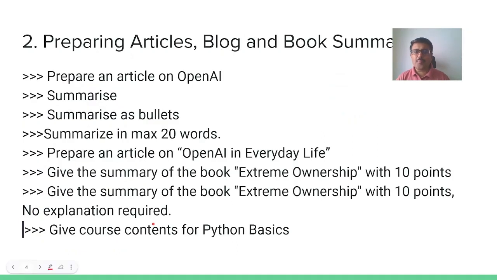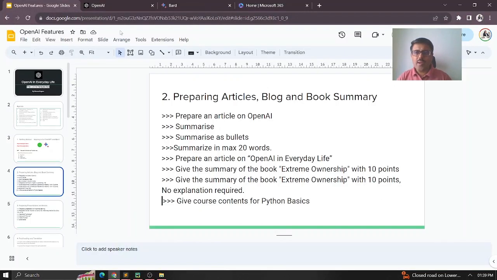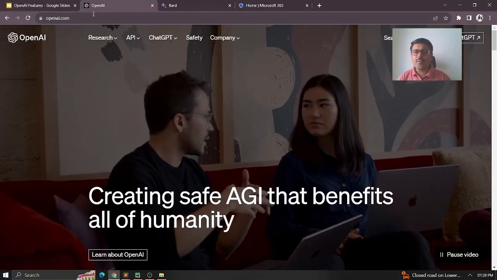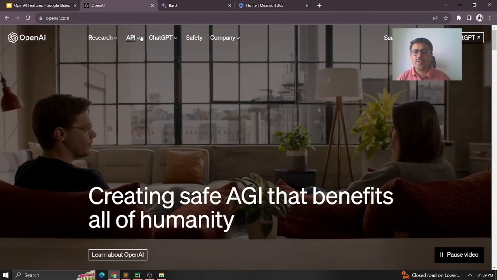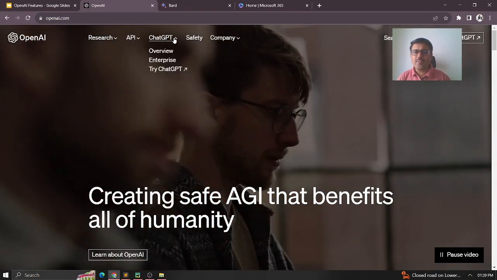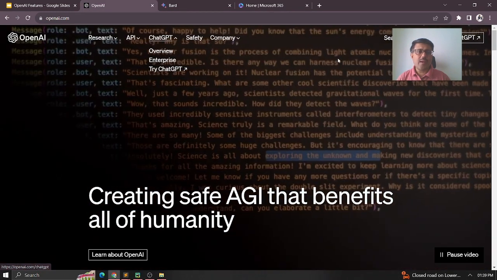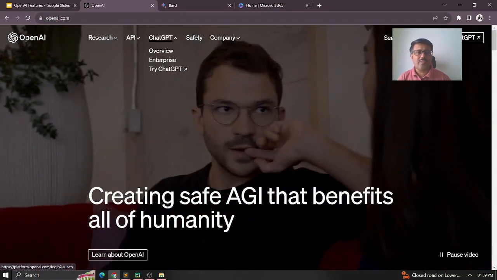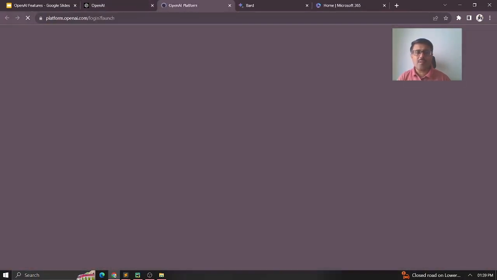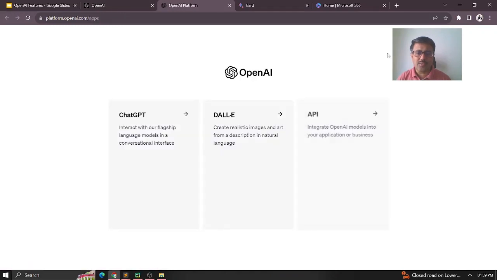So let us start with a simple thing: preparing an article, a blog, and also a book summary. Let me quickly go through the ChatGPT part. As I mentioned, when you click on the OpenAI link, that's where you will be taken. You have ChatGPT here, and you can directly use Try ChatGPT, or if you are a first-time user, you can log in and then try it. I already have a ChatGPT account, so I'm directly getting in here.